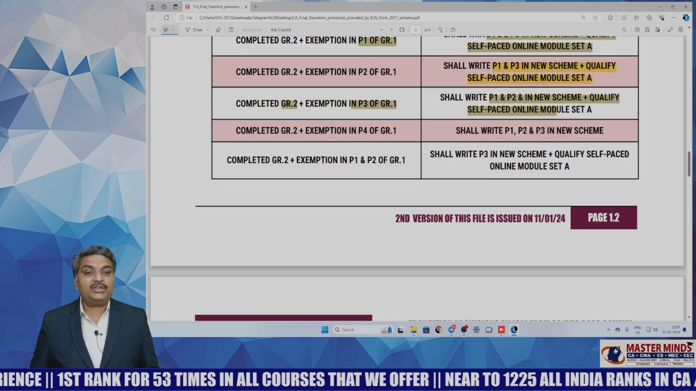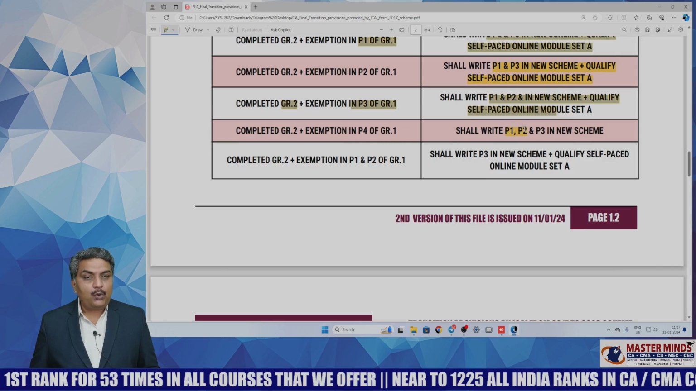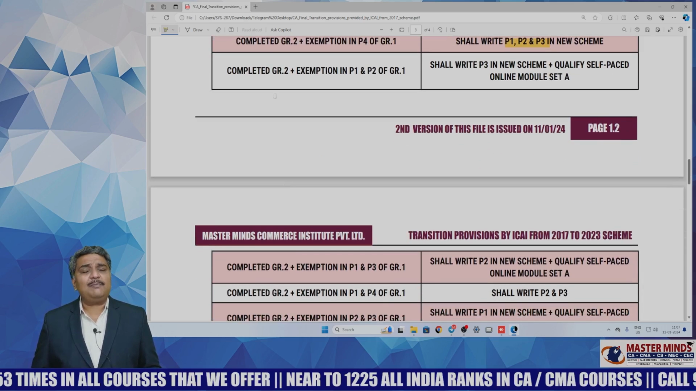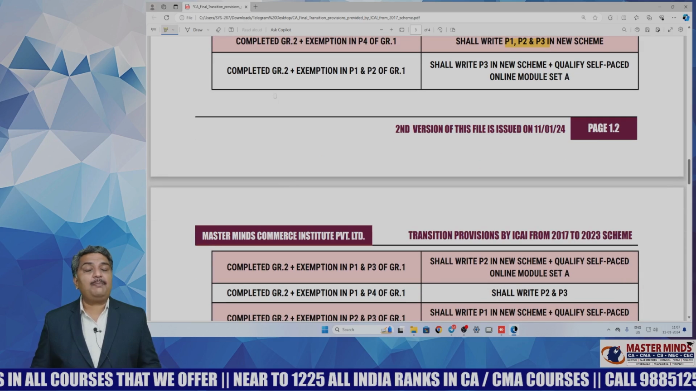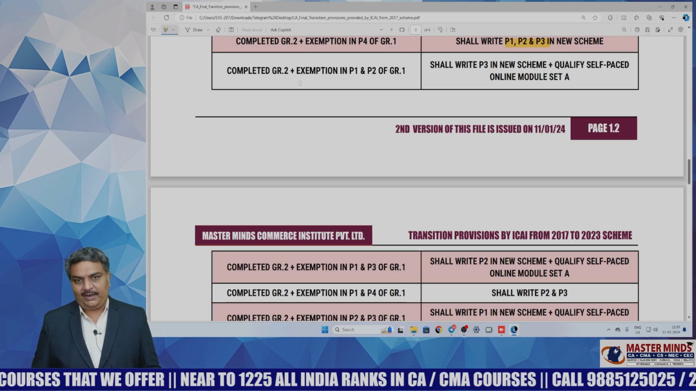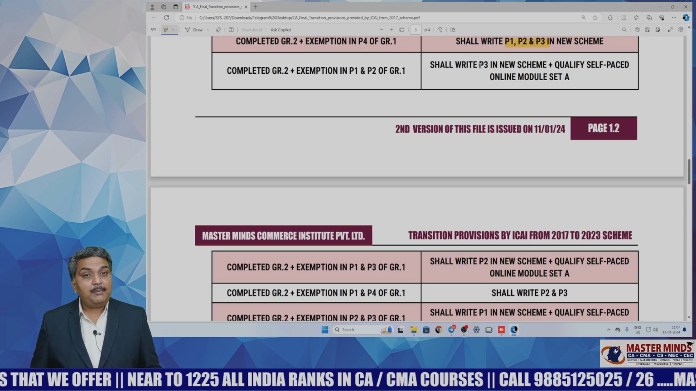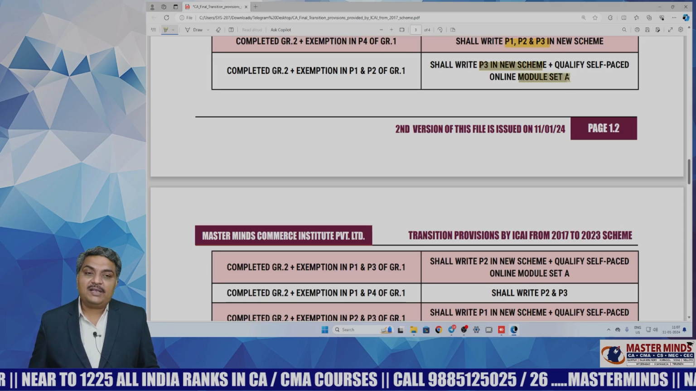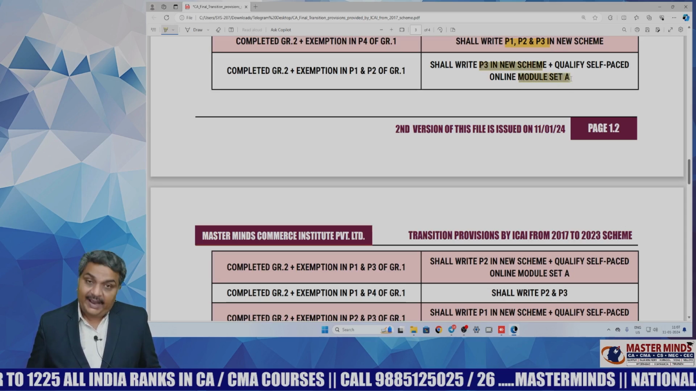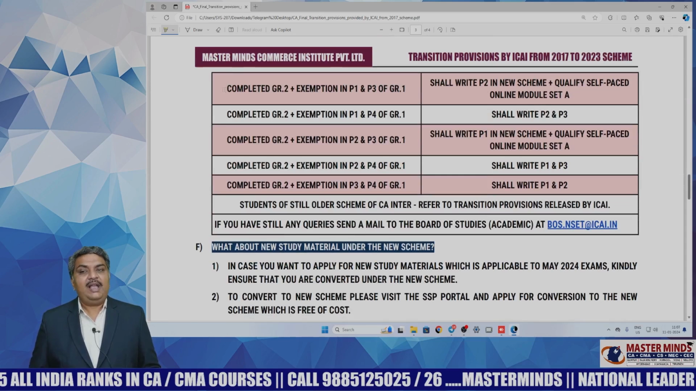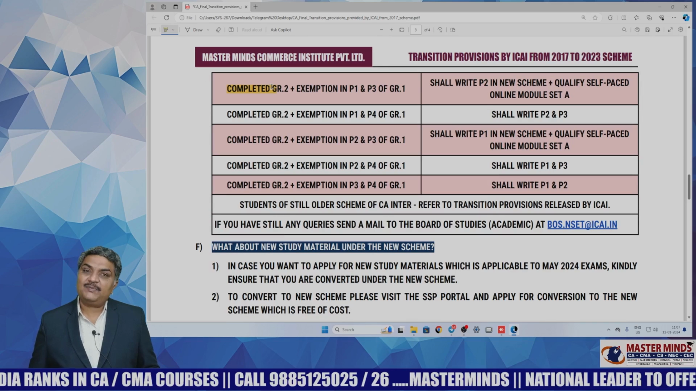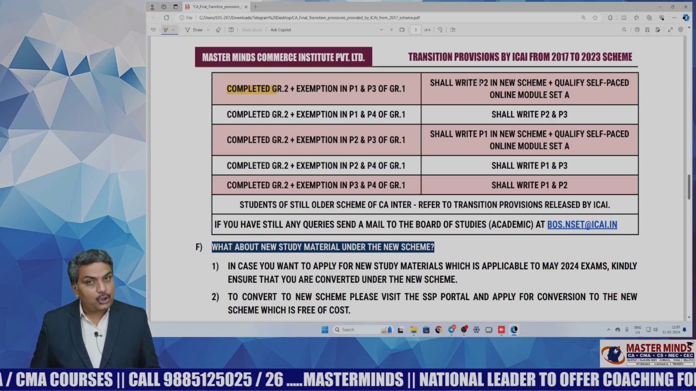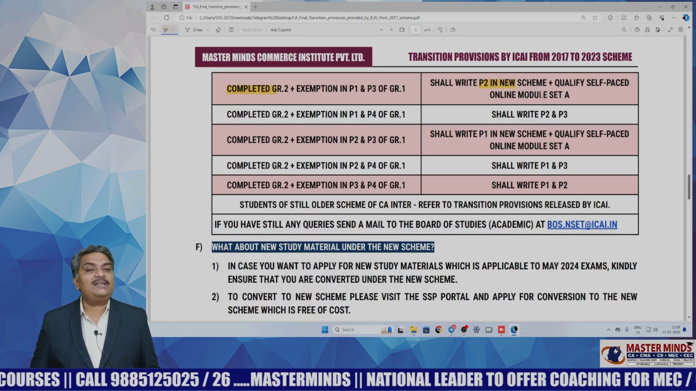Then such a student shall write paper 1, paper 2 and paper 3 in the new scheme. Another case, a student has completed group 2 and got exemption in paper 1 and paper 2 of group 1. Such a student shall write paper 3 in the new scheme and needs to qualify self-paced online module set A. Now another case, a student has completed group 2 and got exemption in paper 1 and 3 of group 1. Then such a student shall write paper 2 in the new scheme and qualify set A of the self-paced module.